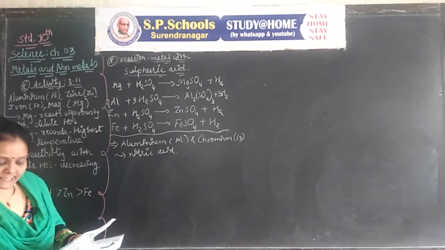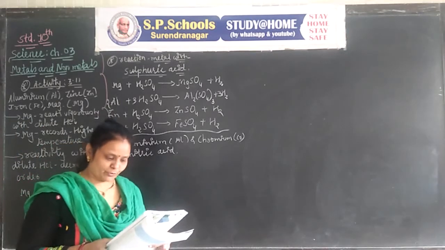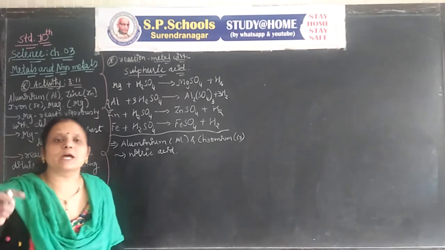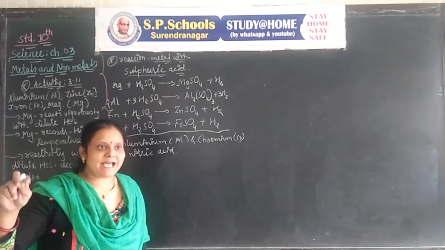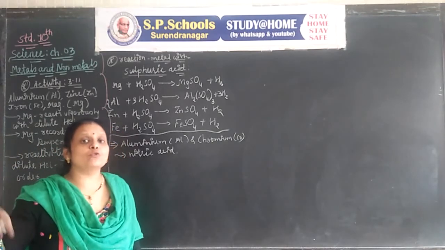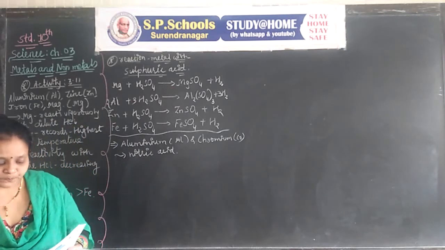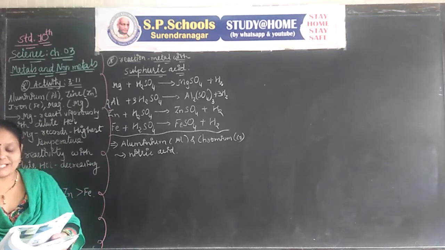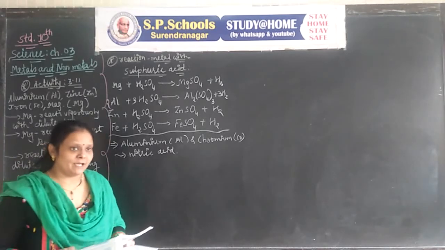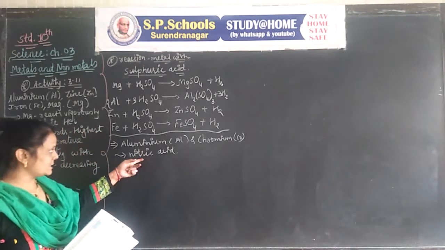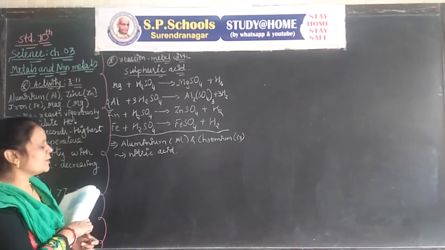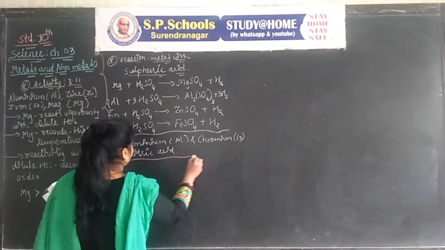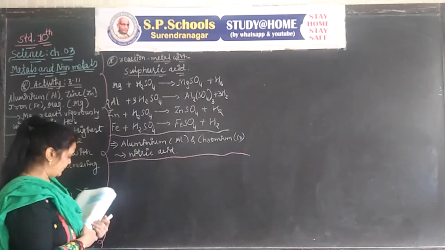It oxidizes the hydrogen produced to water and itself gets reduced to any of the nitrogen oxides like N2O, NO2 and NO. So these metals cannot react with nitric acid. The reason behind that, a short question can arise.